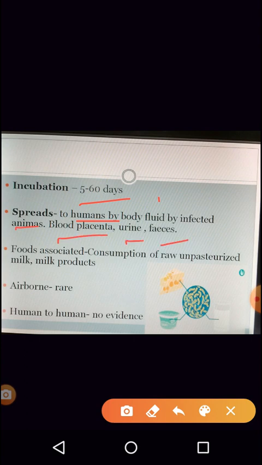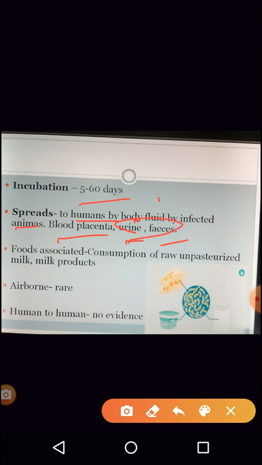Now how it spreads: if the person is closely associated with the animals, or is a veterinarian treating infected animals and has not taken certain precautionary measures, or if the person is helping during the birthing of the animal, in all these situations the person can get infected. Even during the milking of the cow the person can get infected. Otherwise from the urine and the feces also, the person can get infected.